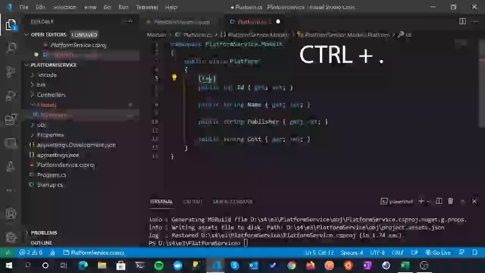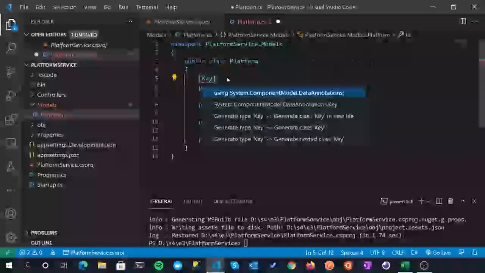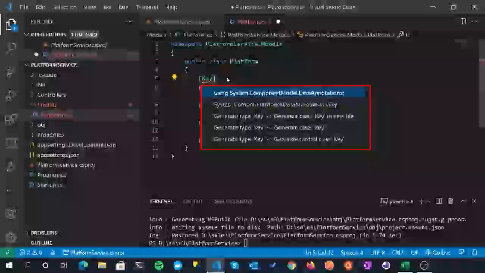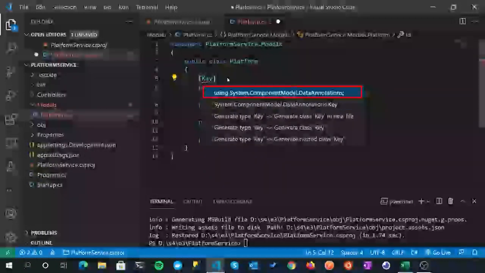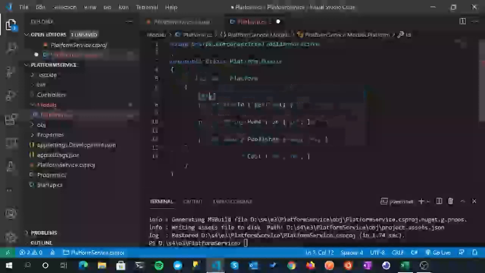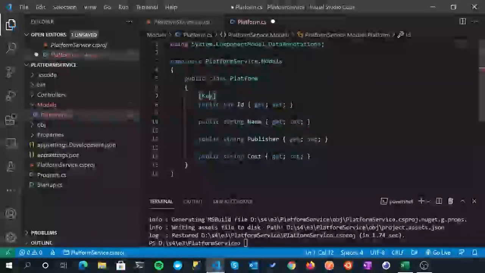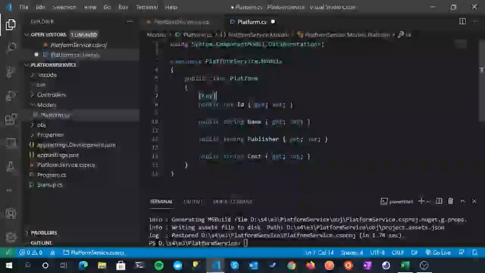Make sure your cursor's somewhere in there, and press Control and period to get Visual Studio Code to give you some code suggestions. I'm going to select the first one here, using System.ComponentModel.DataAnnotations, and we'll add that at the top for us. Now, we're going to be doing that Control period about a million times, well, not a million times, but a lot throughout this course. I'm not going to say it again, although I'll probably mention it again, but that's how you get those code suggestions up.